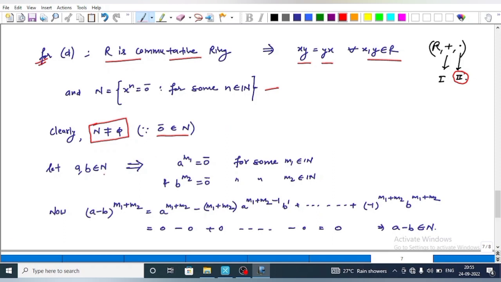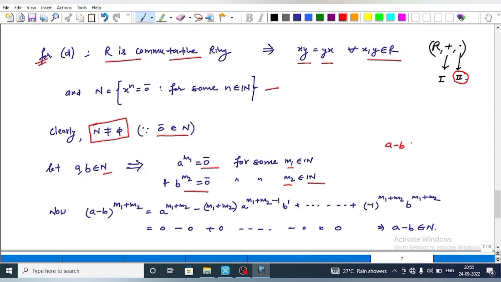Now to prove N is an ideal, let a and b belong to N. If a and b belong to N, this implies that a and b are nilpotent elements. That is, a power m1 is equal to the 0 element and b power m2 is equal to the 0 element for some m1 and m2 belonging to the set of natural numbers.